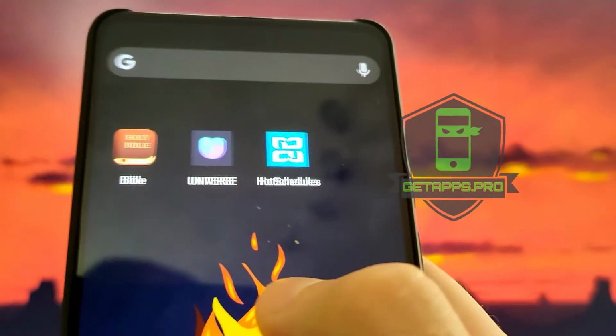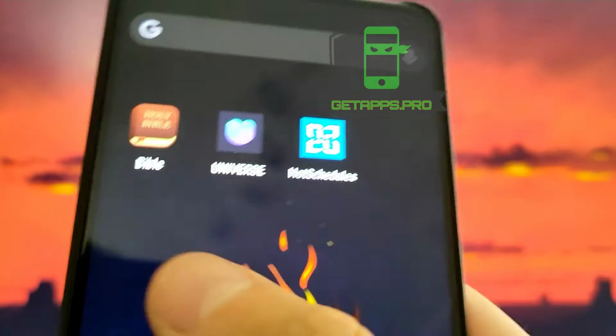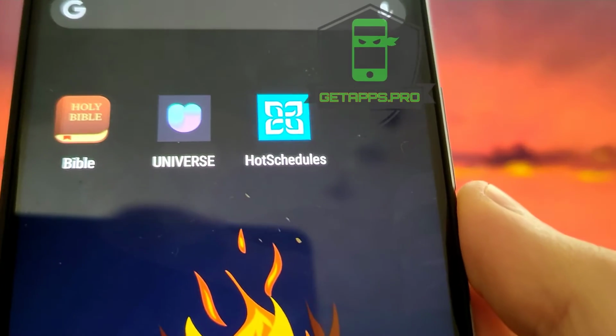In this quick tutorial, I will show you, step-by-step, how to install this great app. This application works on iOS and Android devices. As you can see, I already have this application and everything works.